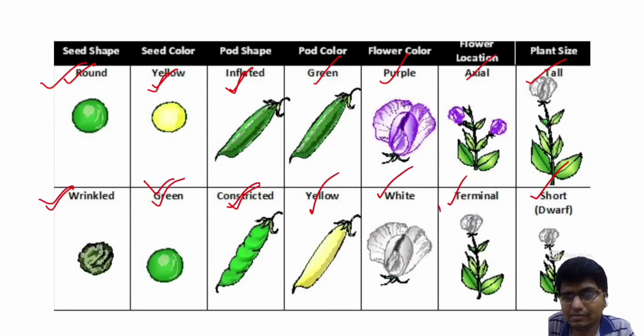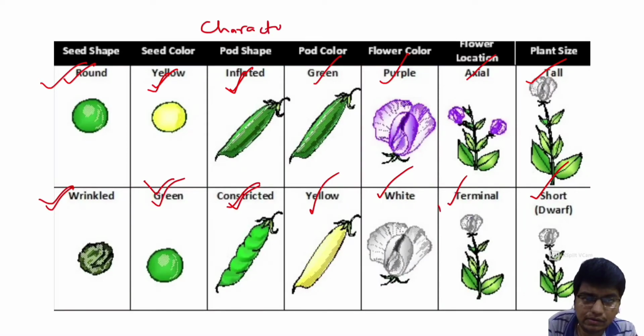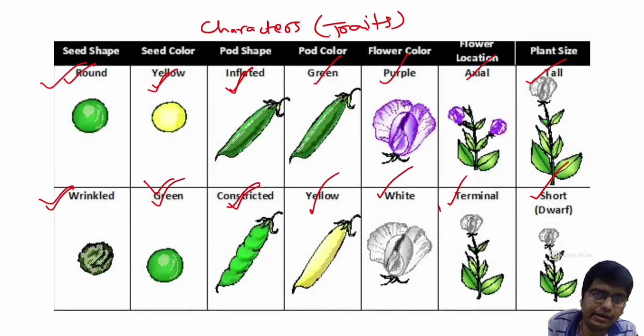There are some more terms we want to study here. Characters are also known as traits.